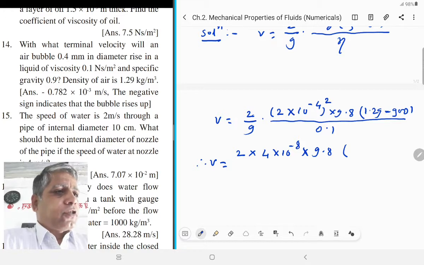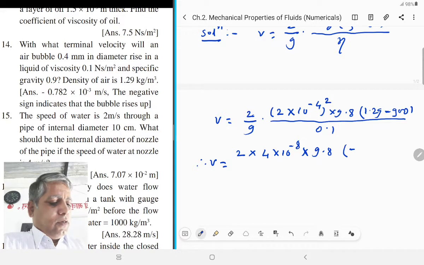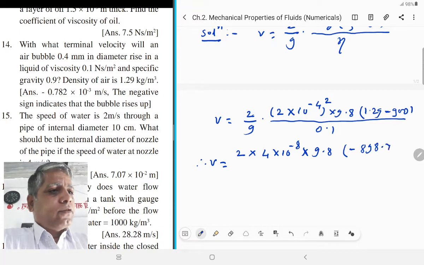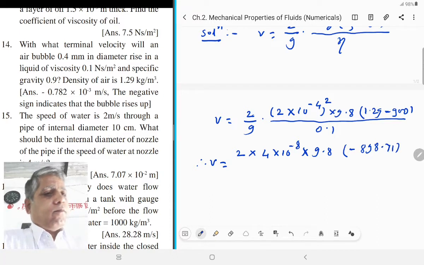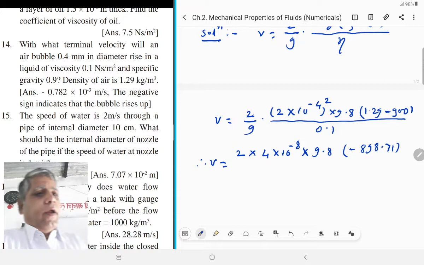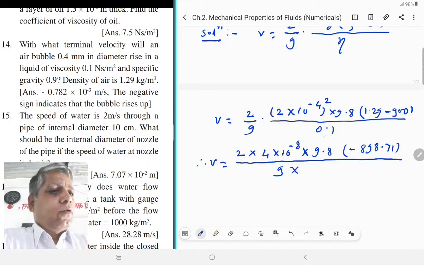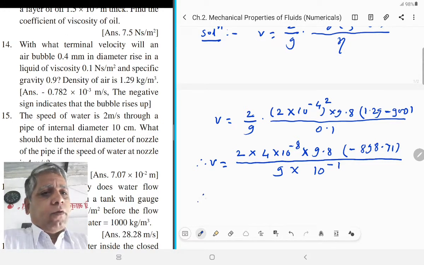Take these subtractions, we get minus 898.71 upon 9 into 0.1, that means 10 raised to minus 1.